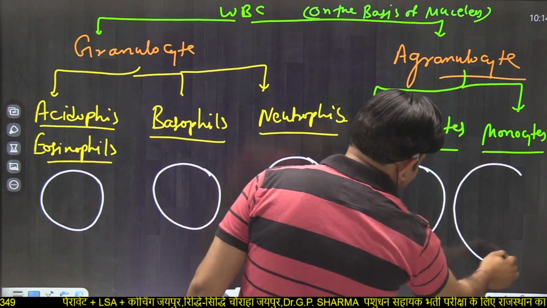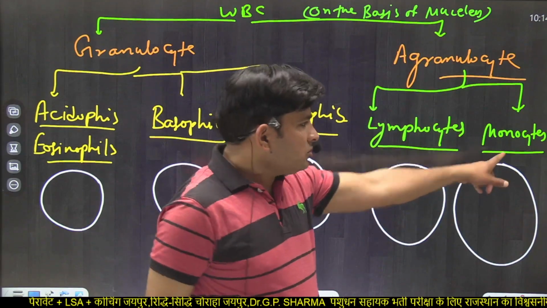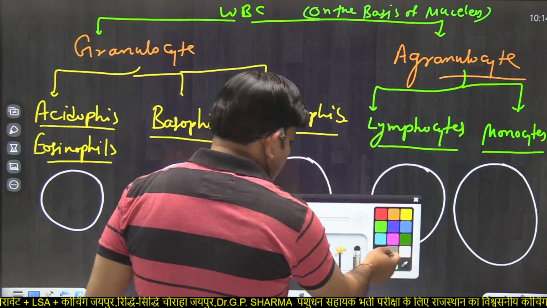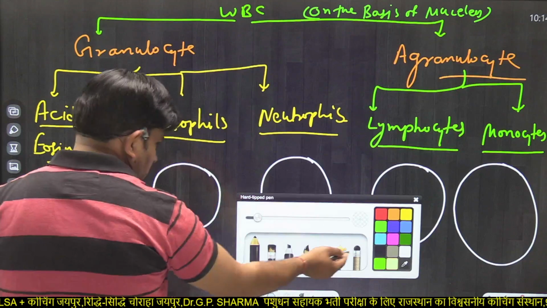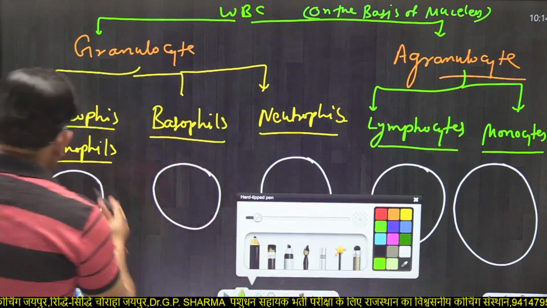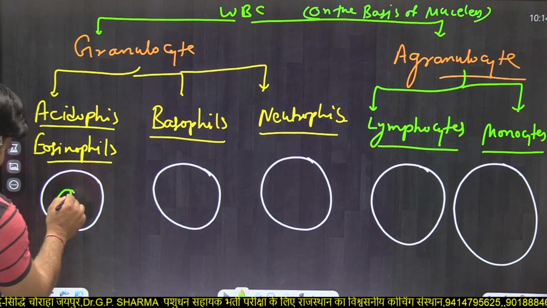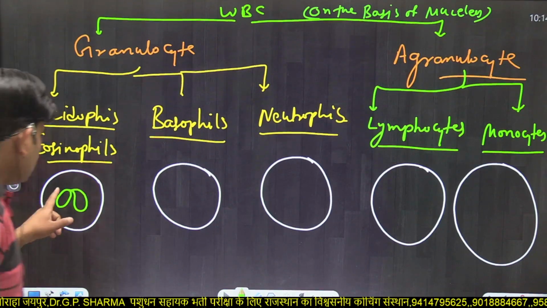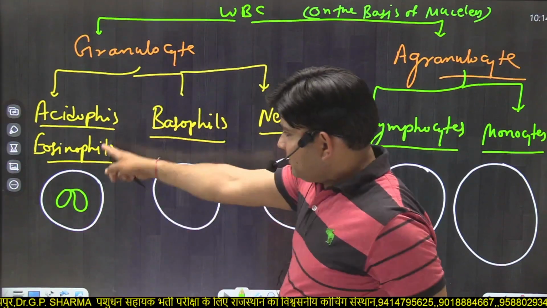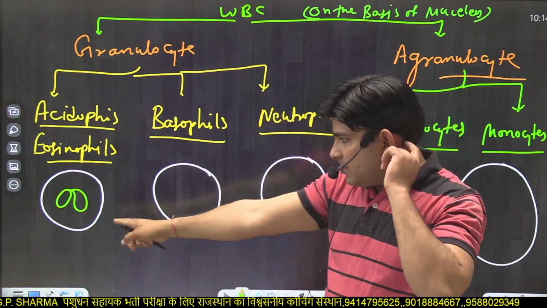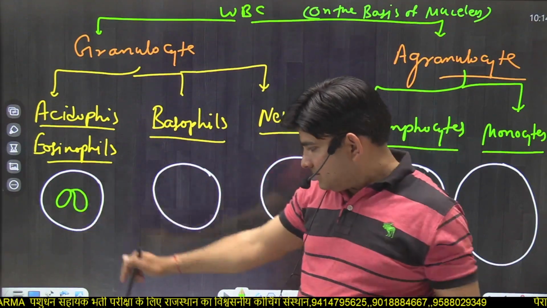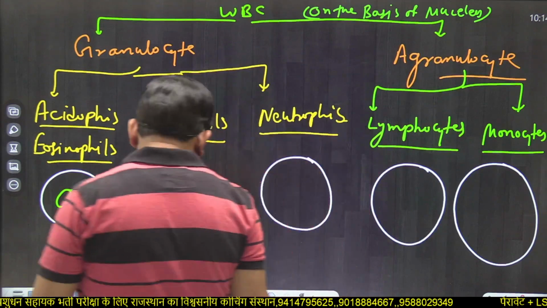This is the largest WBC. Monocyte is the largest among all WBCs. Now, acidophils, also known as eosinophils, have a bilobed nucleus in their structure.